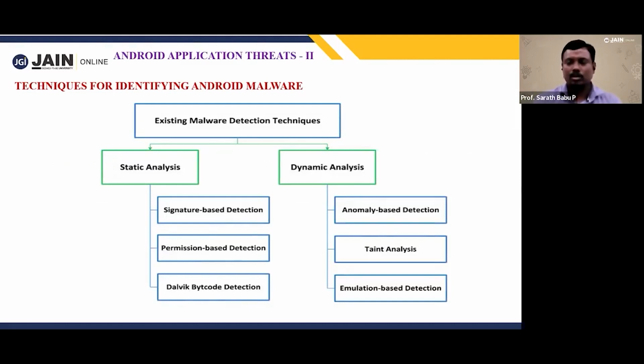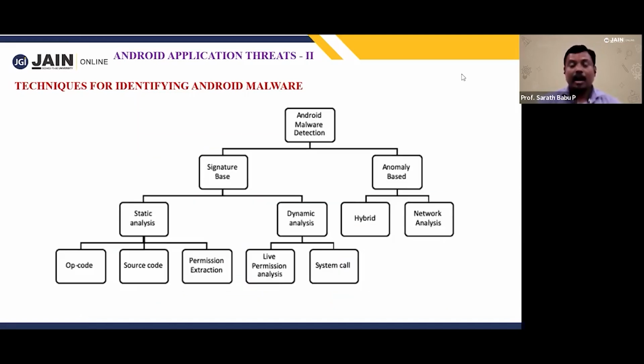Briefly, we can go through some notes. Static analytics and dynamic analytics. In static: signature, permission, Dalvik. Then dynamic: anomaly based. Then trend analytics: emulation based. So we can use different methods. Then in Android malware detection methods: signature based, static, and then dynamic. In static: opcode, source code, permission based malware.